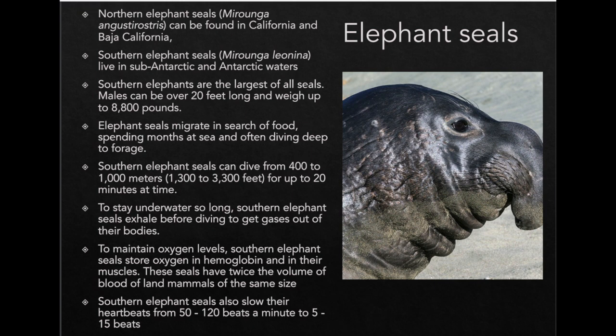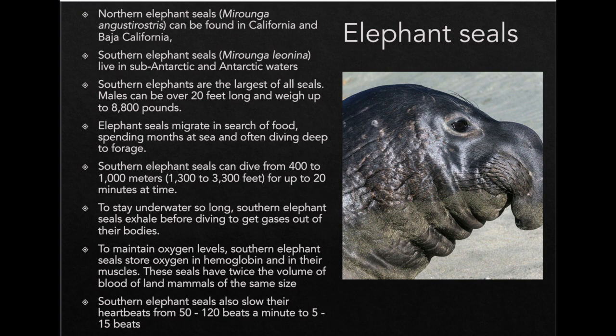Now we also have elephant seals. So elephant seals are a mammal. They're a type of seal, and they are named this because they have a large elephant-like structure on their face. So the males have this elephant-like structure. So I will show you a photo of these as well. Now there are 2 main species of elephant seals. There are the northern elephant seals that you can find in California, and then we have the southern elephant seals that we can find in Antarctica.